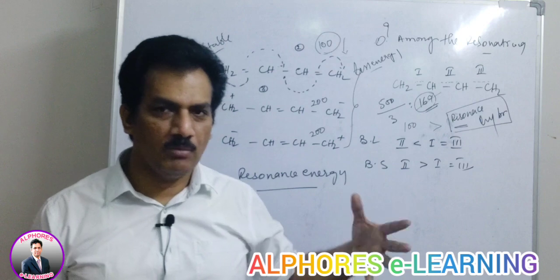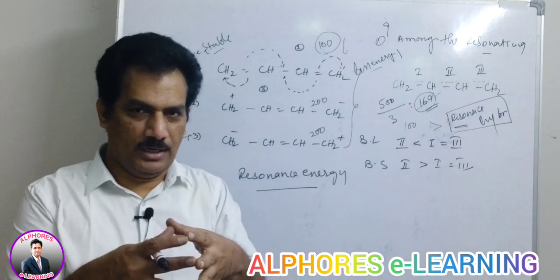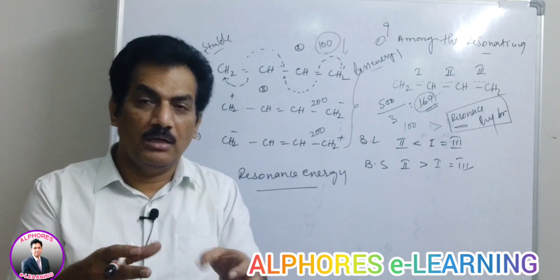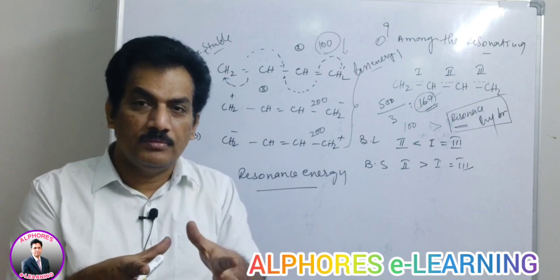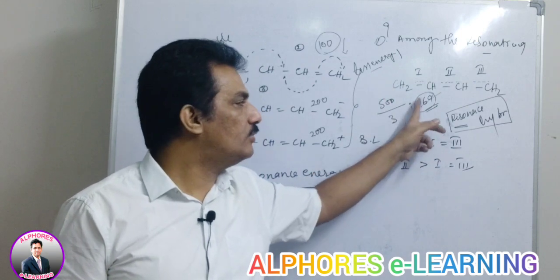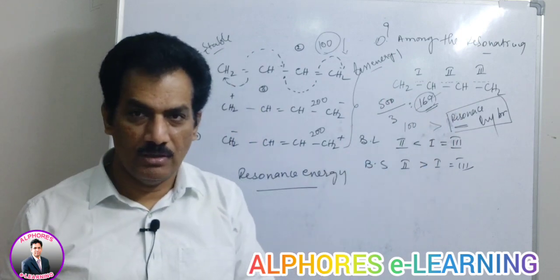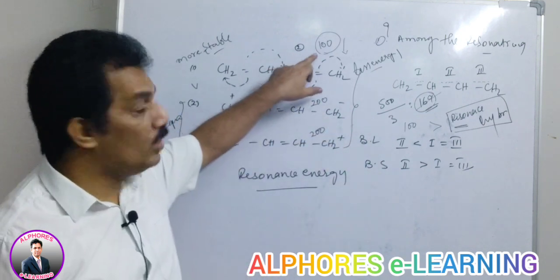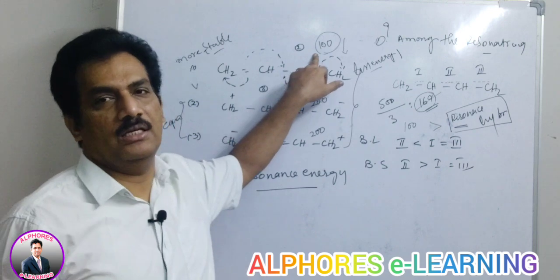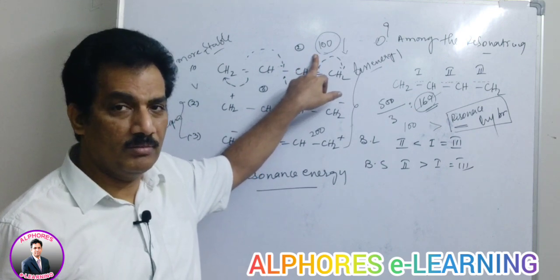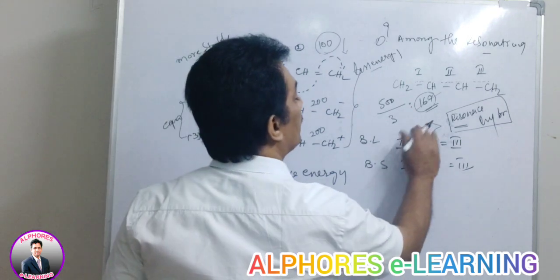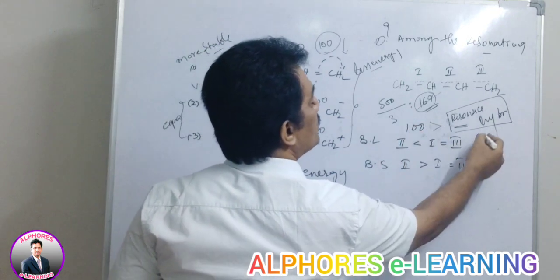Hybrid is nothing but a combination of all these three, and thereby we may think that the hybrid energy is the average of all these three. But actually it is not the average, and it is not even equal to the lowest energy, it is less than that lowest energy. Are you following? Clear? Say for example, its energy is less than 100, let us assume 80.